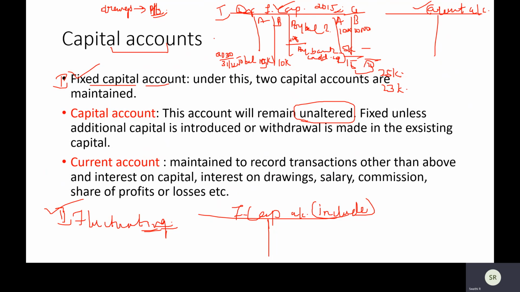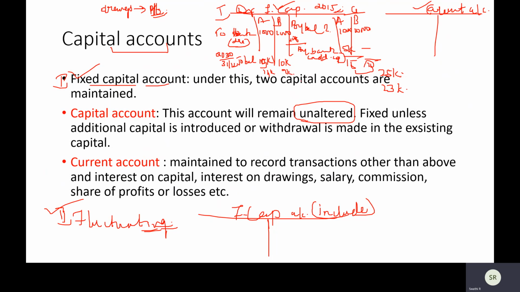So let us say both of them are drawing some amounts. So this is called capital drawings. They are both equally withdrawing 1,000 each. Then we write it as to bank, drawings. They are drawing amounts. So this guy's capital will be how much now? This guy's capital will be 14K now, and this guy's capital will be 9K now.